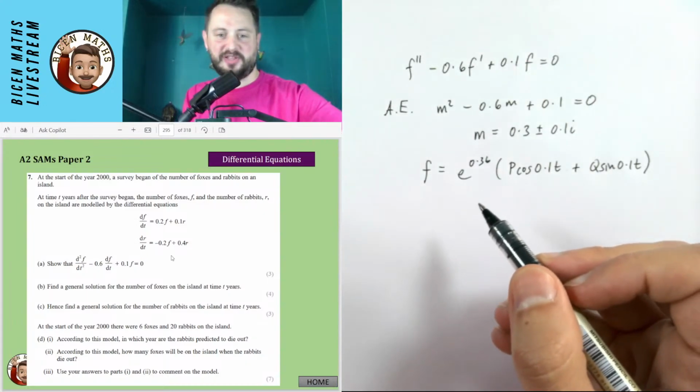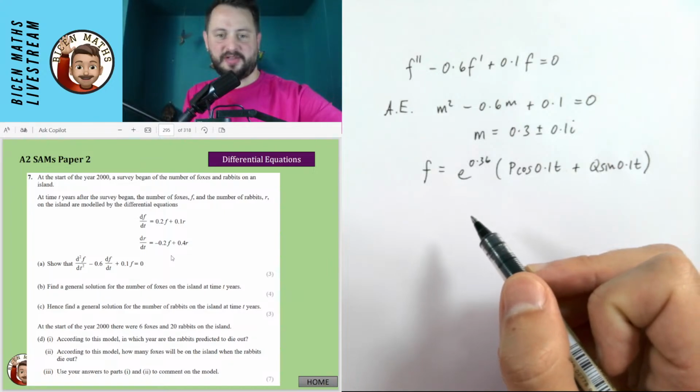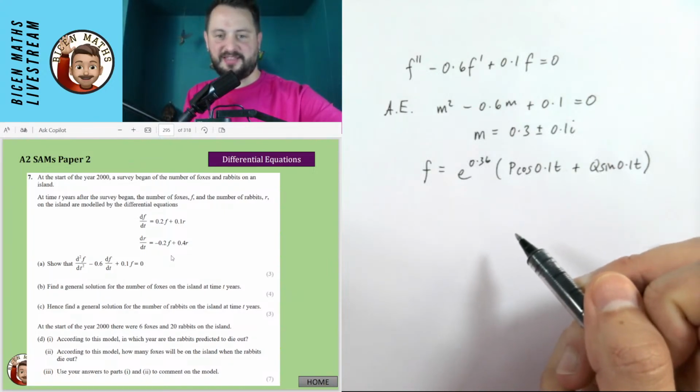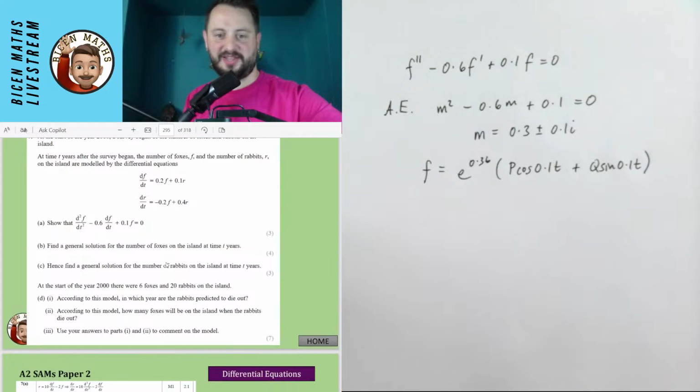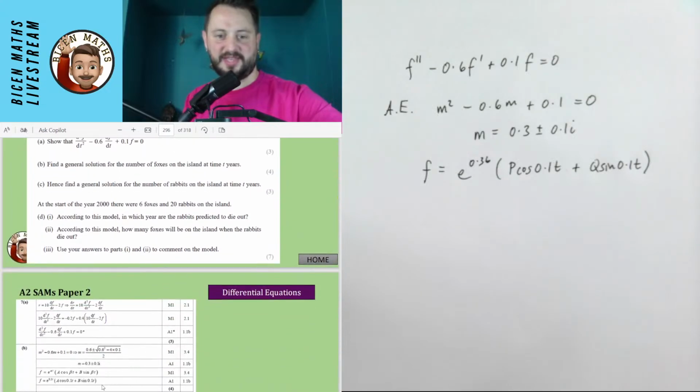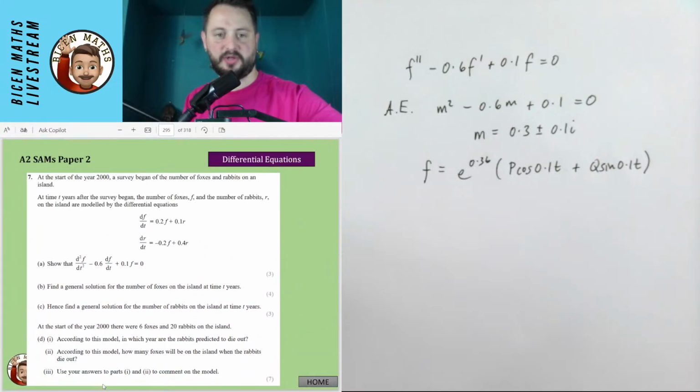Did it just say the general solution for the number of foxes on the island at t years? That is the general solution that I've got there. Shall I just quickly see if I'm going on the right track with this? Yes. Okay, they've given me all of the marks for that straight away. That's kind of cool.